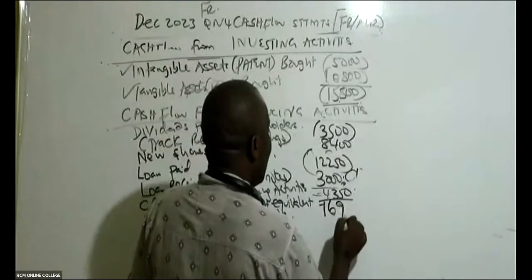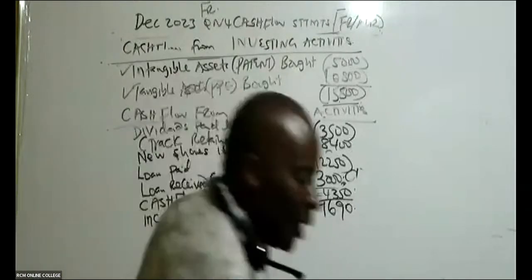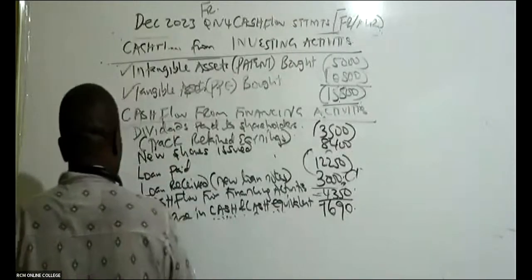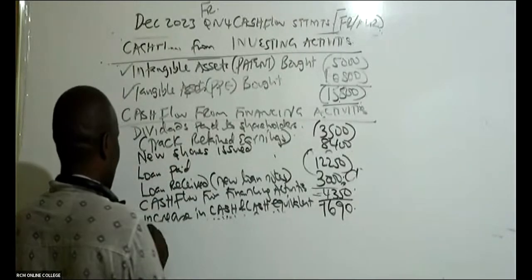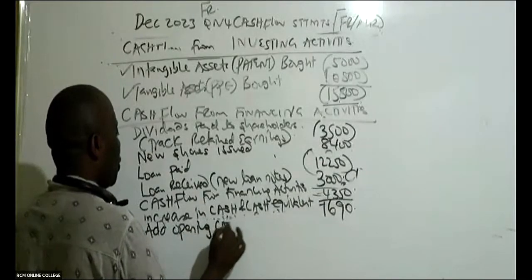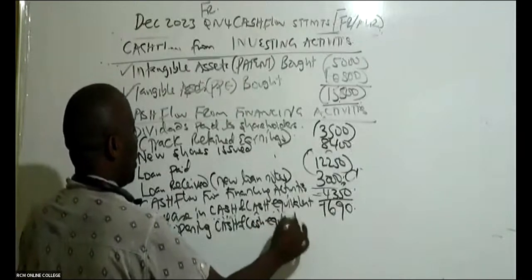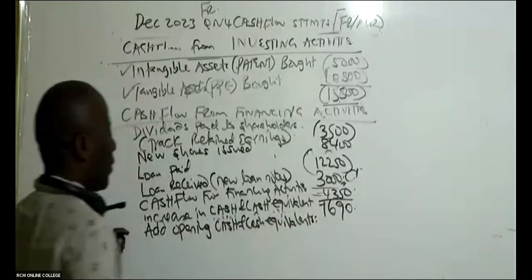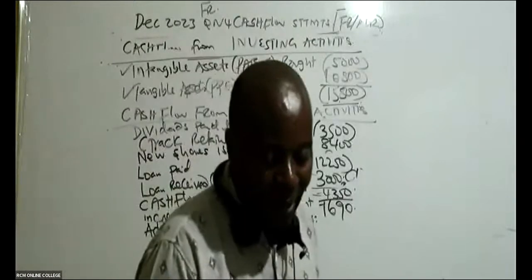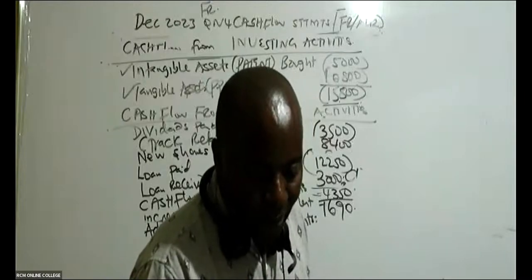So then once you get this 1690 as your cash and cash equivalents increase, you shall be able to bring forward the opening cash. So in this case, you say add opening cash and cash equivalents. Go to your balance sheet, not cash flow, but balance sheet.